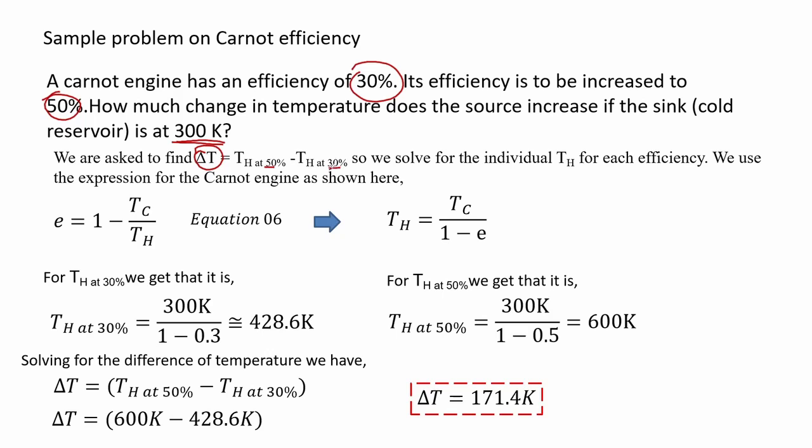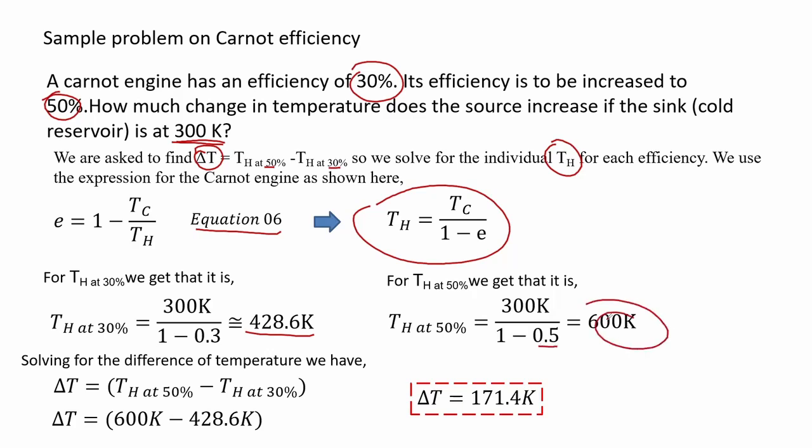So to find that value we determine the difference of the temperatures at 50% and 30%. So determine the individual hot temperatures or Th. Recall the expression for the efficiency for a Carnot engine shown here. Rewriting it to solve for Th. Now for Th at 30%, its value is about 428 Kelvin and for Th at 50% we have it at 600 Kelvin. Now the difference is 171.4 Kelvin. This is the change in temperature of the source as we increase its efficiency from 30% to 50%.